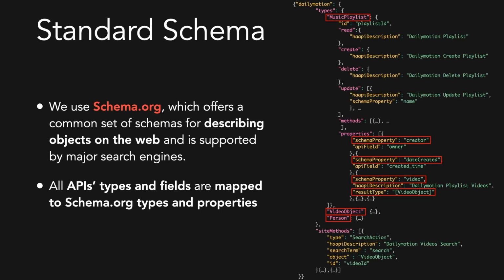Whoopi describes how to map property names and objects returned by the API into schema.org standard types and properties. Schema.org is a site that offers a common set of schemas for describing objects and their properties on the web, such as news articles, discussion forums, and events, among other types.